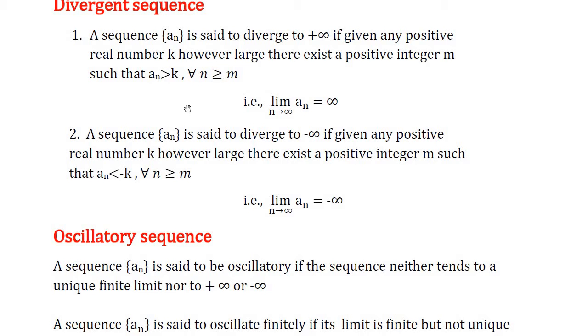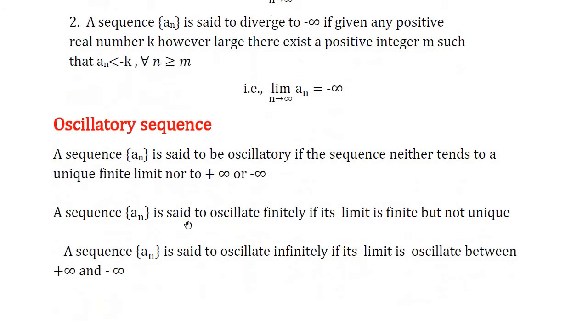So, in divergent sequence we have two types, diverges to plus infinity and diverges to minus infinity. Diverges to plus infinity means limit of the sequence a_n as n tends to infinity is equal to plus infinity. Diverges to minus infinity means limit of the sequence a_n as n tends to infinity is equal to minus infinity.